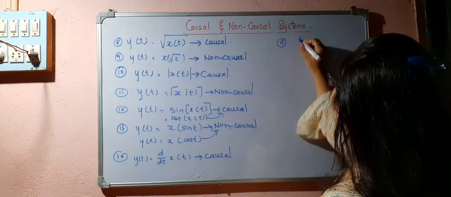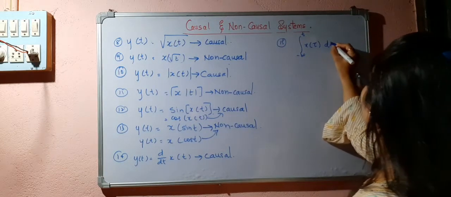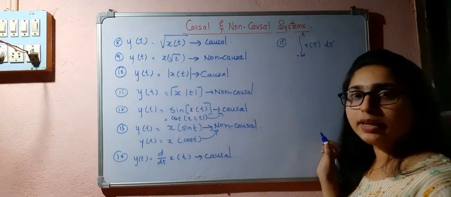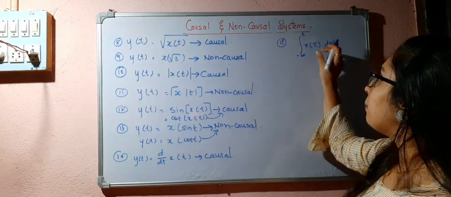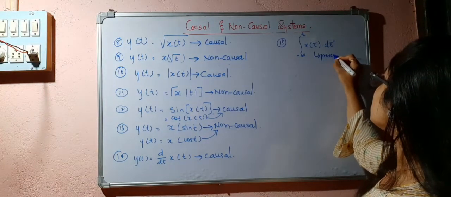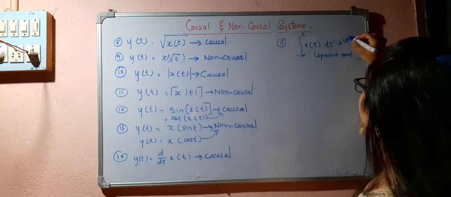What about the integration from minus infinity to t of x of tau d tau. Here it goes from minus infinity to t. That means it depends upon the present and the past values. So we can call this system causal.